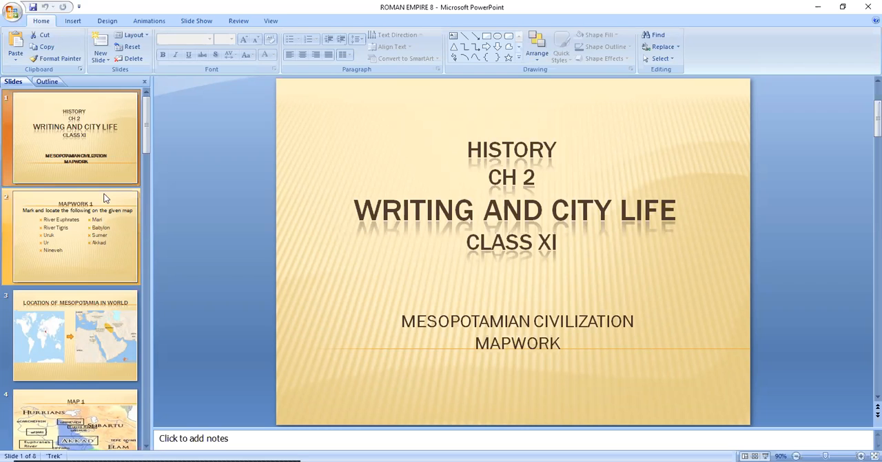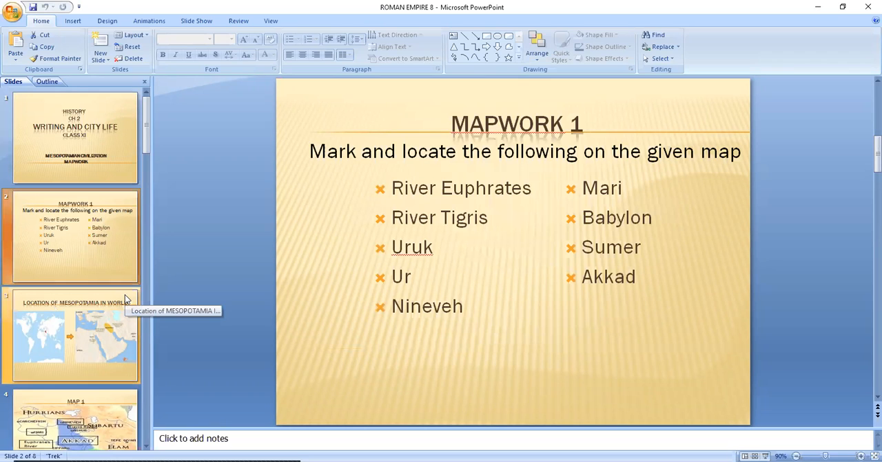Now, first we will start with the map work of chapter 2, which is our Mesopotamian civilization. So it is Mesopotamian civilization, and the important things that we need to mark in this are, I think, because we have done the chapter, you all must be familiar with many of these areas. So starting with first, we have river Euphrates, river Tigris, Uruk, Ur, Nineveh, Mari, Babylon, Sumer and Akkad.